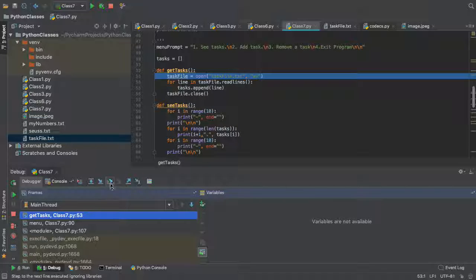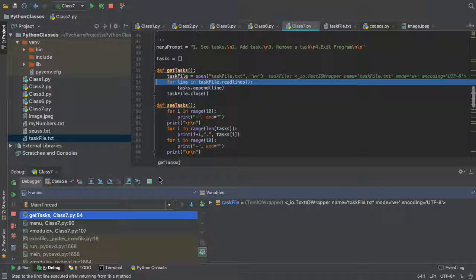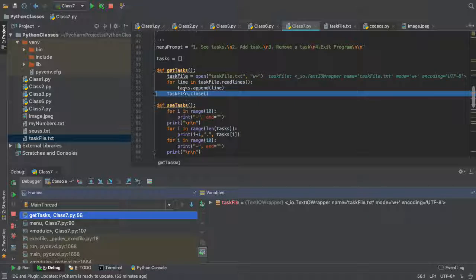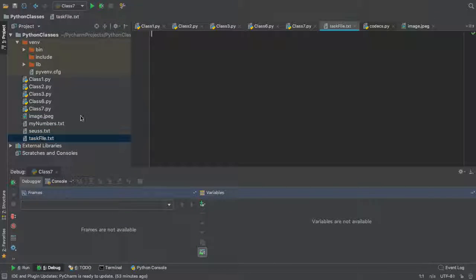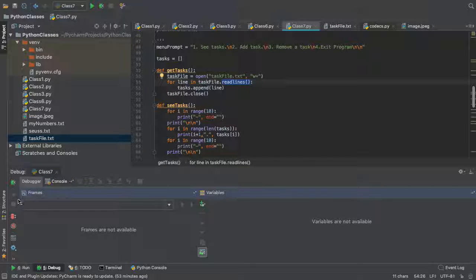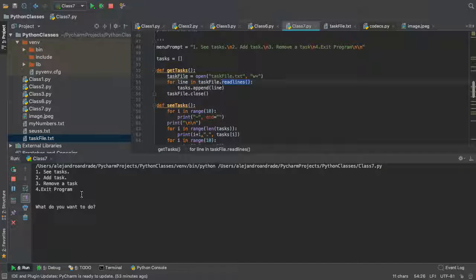So we have tasks file, we open, you see it has this encoding, you do that, and then for line in task file read lines, it didn't show me anything. And then we go back and it's actually empty, so we actually overrode it before. So let me see if I stop it and see what is actually happening here. So it's empty now, right? So there's somewhere something, but we're just gonna play it again. We're gonna start from 0.